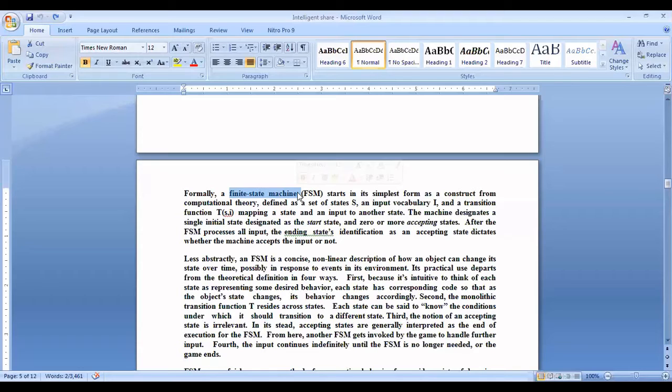So when we pass a particular state and input characters, then we go to another state with a particular output. The machine designates a single initial state, the start state, and zero or more accepting states.